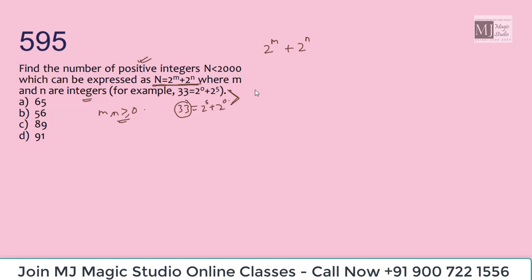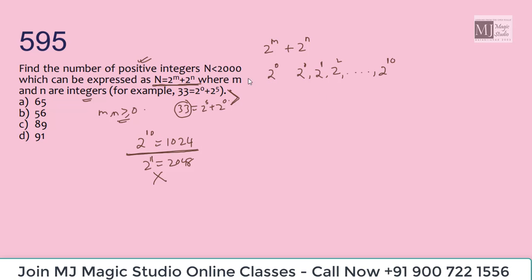Suppose I take m equals 0. Then I have 2 to the power 0. Then what can be the values of n I can have? I can have 2 to the power 0, 2 to the power 1, 2 to the power 2, till 2 to the power 10. Why? Because 2 to the power 10 is 1024, 2 to the power 11 is 2048, which is greater than 2000 anyways. So the maximum power of 2 which we can take while adding it with some other power is 2 to the power 10, isn't it? 2 to the power 10 is 1024.